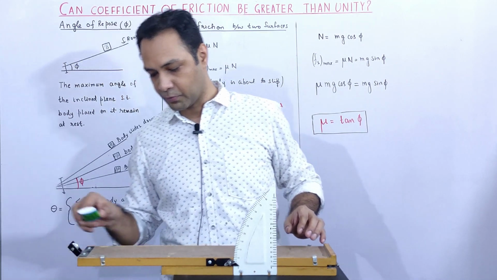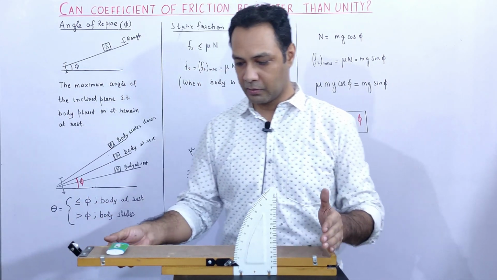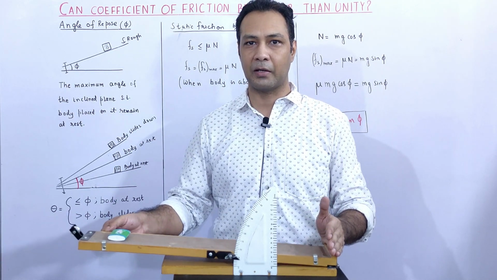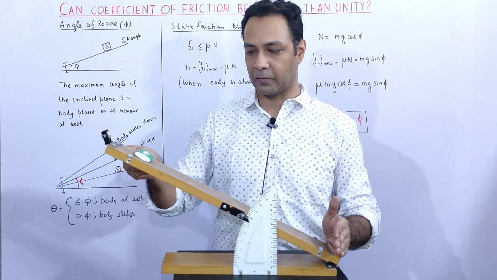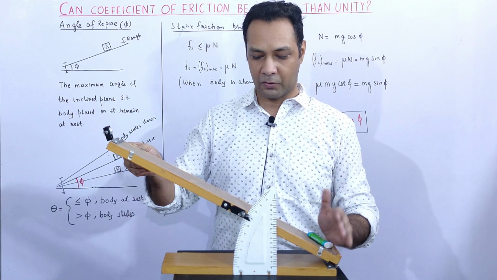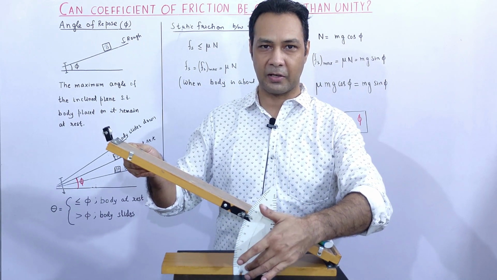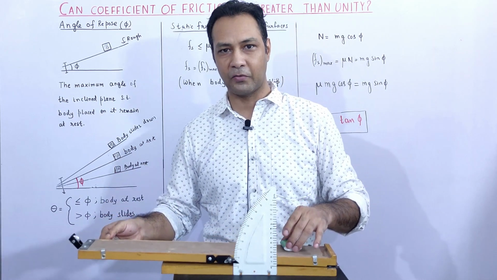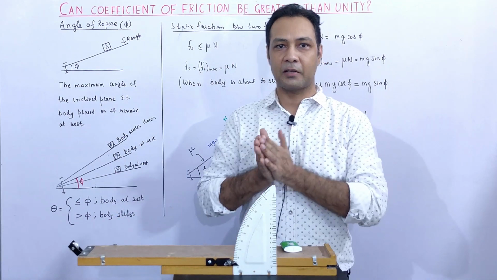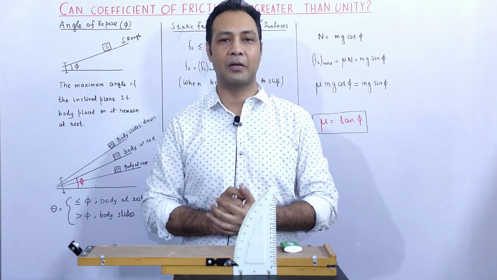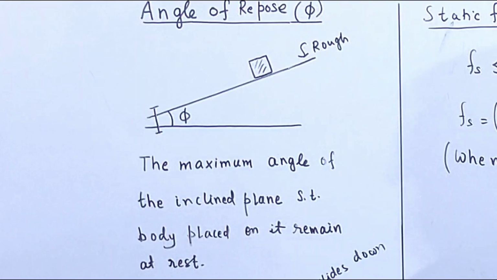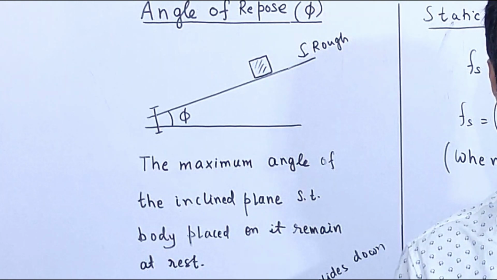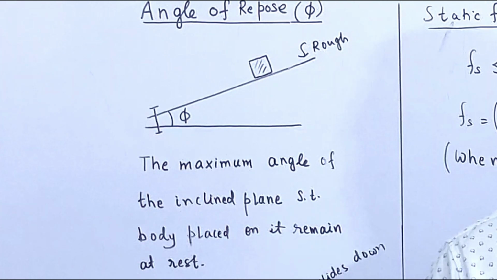Suppose I put some object over here and gradually increase the angle of inclination. There will come a moment at which this body will start slipping. This angle that we can see here is the angle of repose. So the angle of repose can be defined as the first angle at which the body starts slipping when we increase the angle of inclination. In other words, it is the maximum angle of inclination up to which the body cannot slip. If I increase a little bit more from that angle, the body will start slipping.